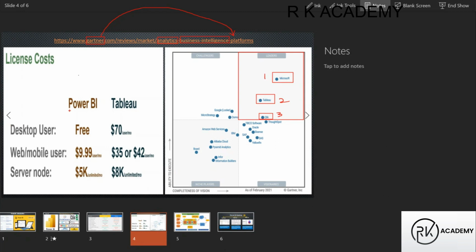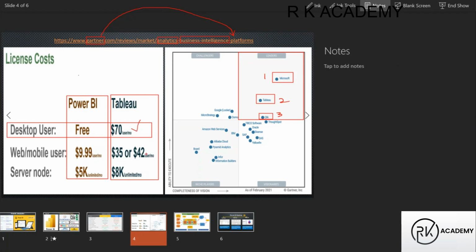Here we have the cost cuttings, guys. To work on Power BI software, first we need to connect to the desktop, guys. That desktop is available free of cost. Whereas coming to Tableau, to use the desktop, how much do we need to pay here, guys? $70 per user per month. To use Power BI desktop, it is available with what, guys? Free of cost.